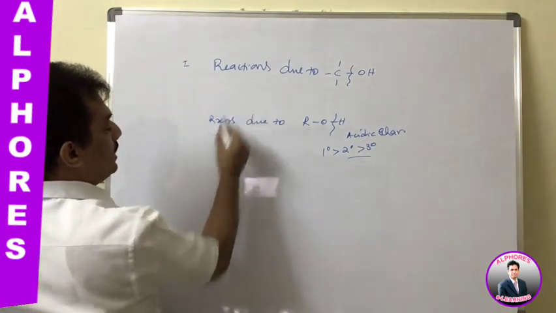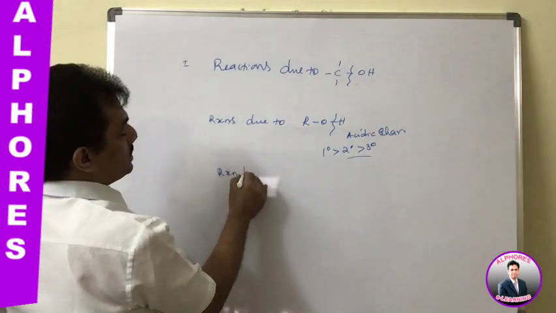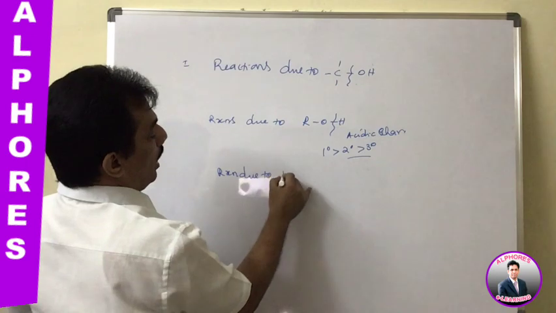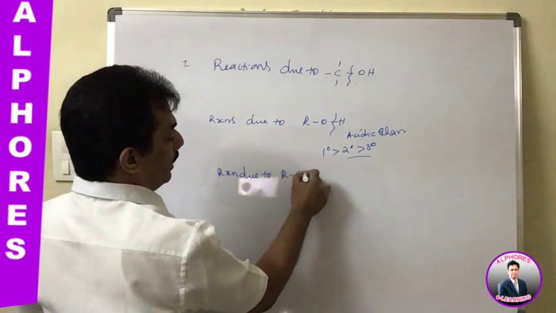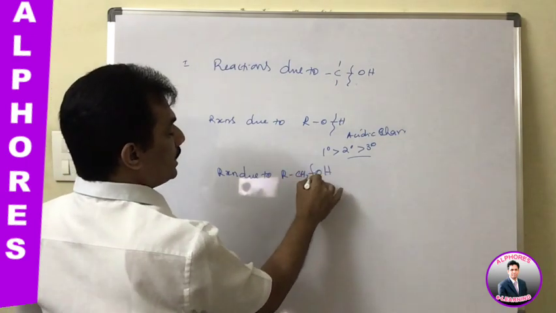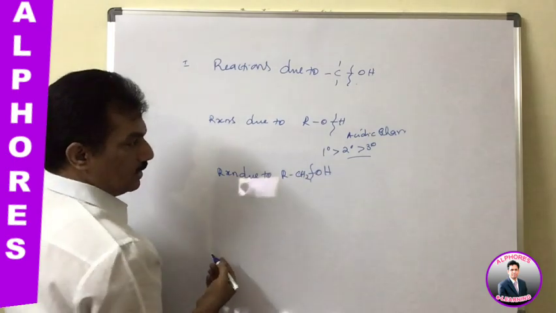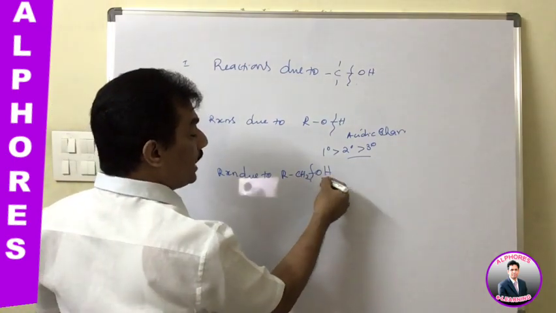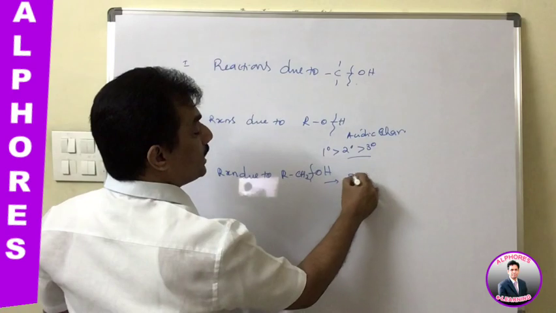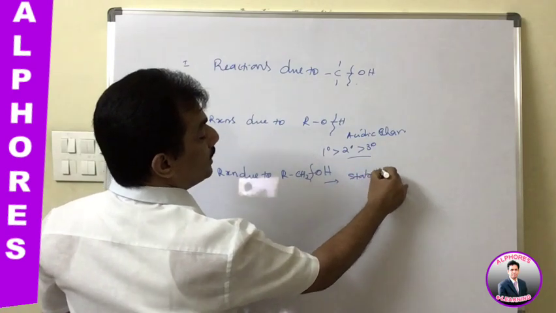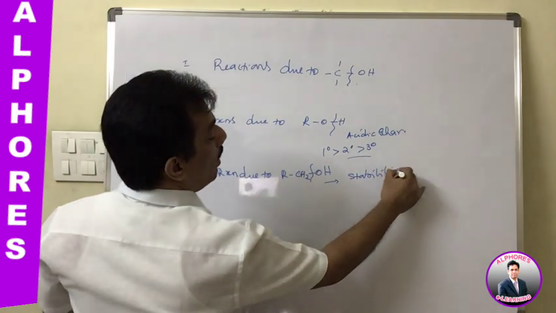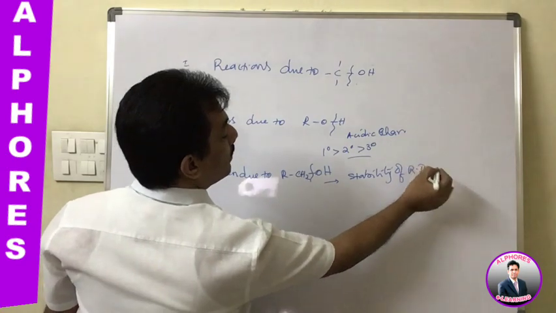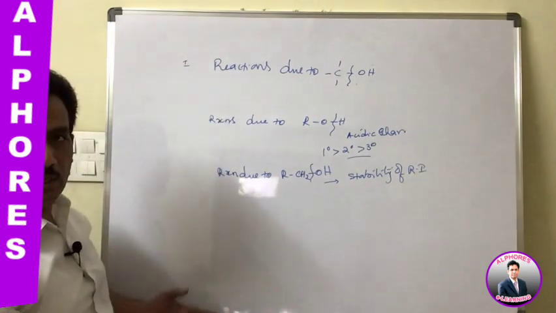And now, when it comes to reactions due to R, that is CH2-OH, the C-OH bond cleavage, the reaction depends on the stability of the reaction intermediate. And what will be this reaction intermediate here?